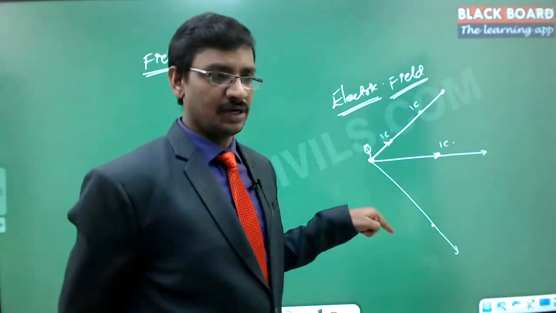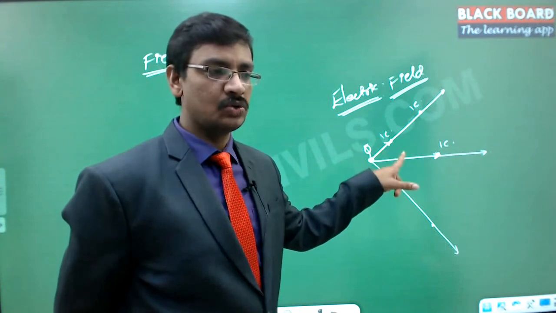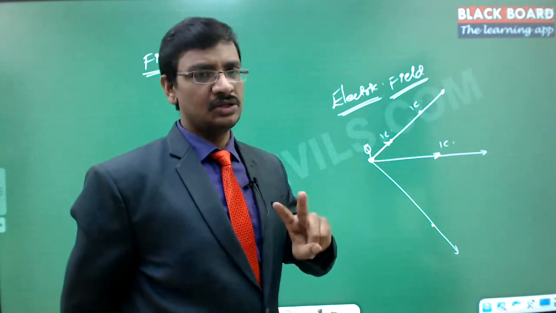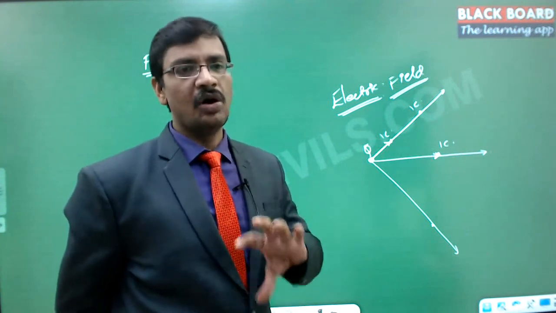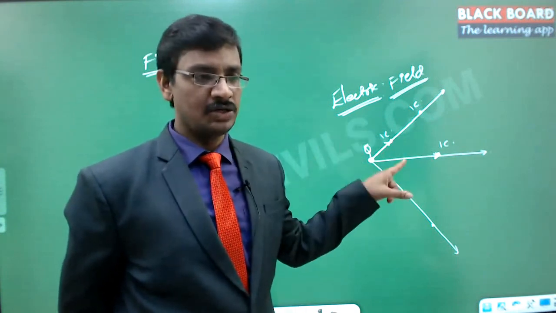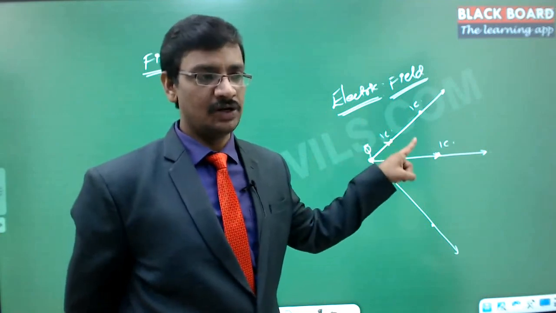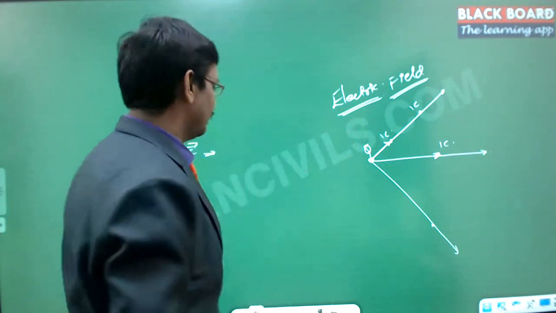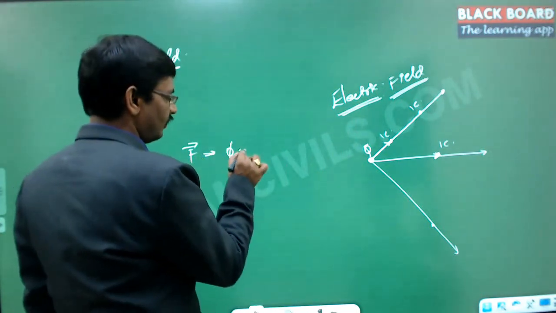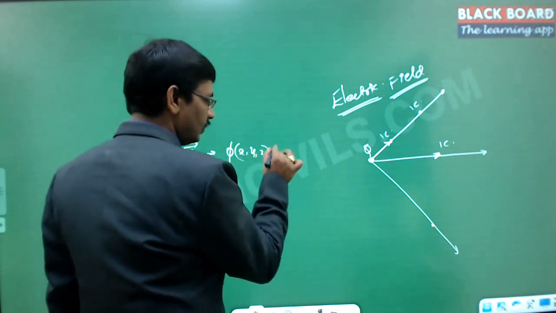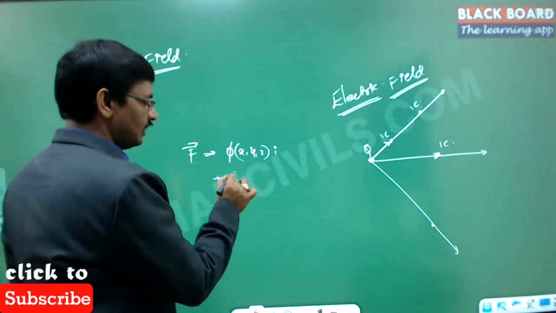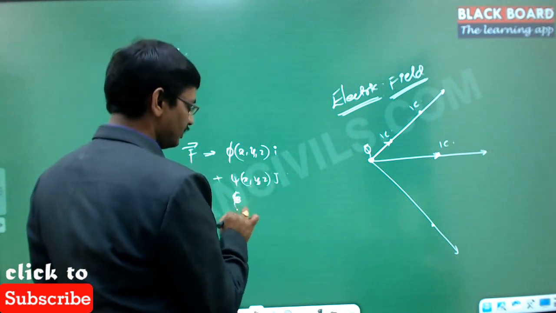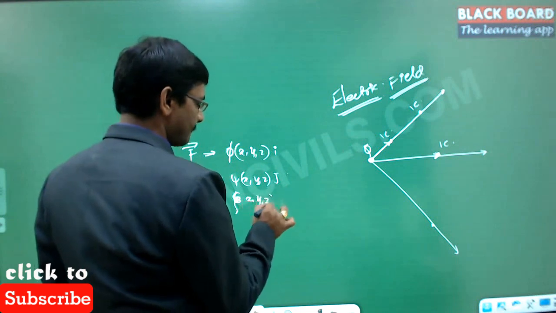Because the force is a vector, and this force has different magnitude at different locations and different directions at different locations, these are the two important characteristics which complicate the analysis. So obviously it depends on the location, that is, the position. That means this can be phi of x comma y comma z into i, plus psi of x comma y comma z into j, plus xi of x comma y comma z into k.